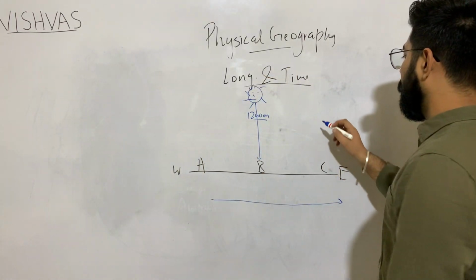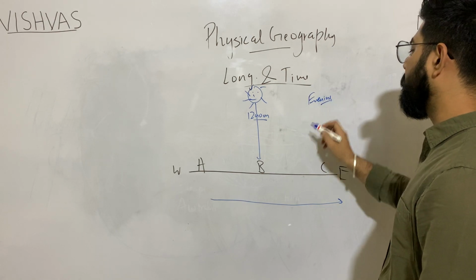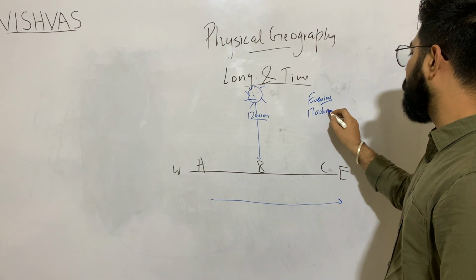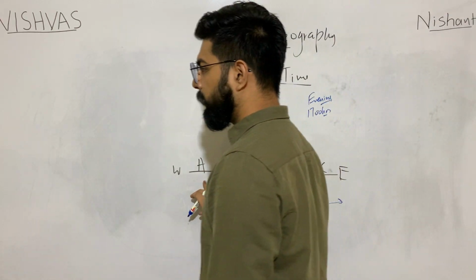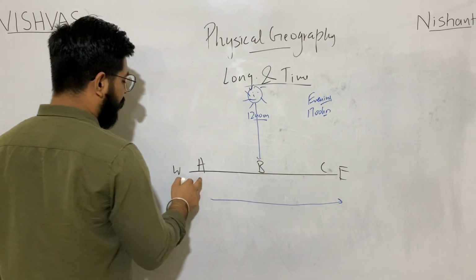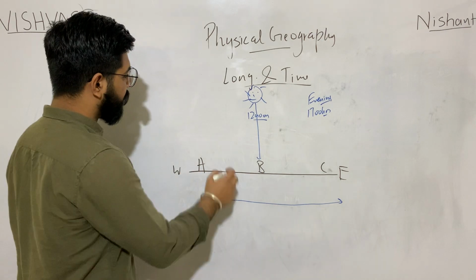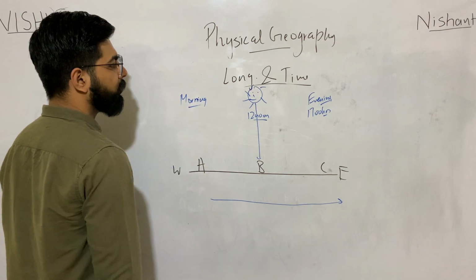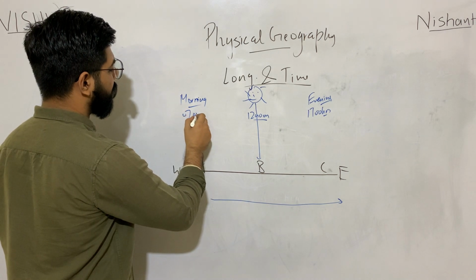So it will be evening over here. Say it is 5 in the evening, I am writing it as 17 hours. And this person A is still sleeping and waiting for his alarm to ring. So it's morning over here. Say it is 7 hours.